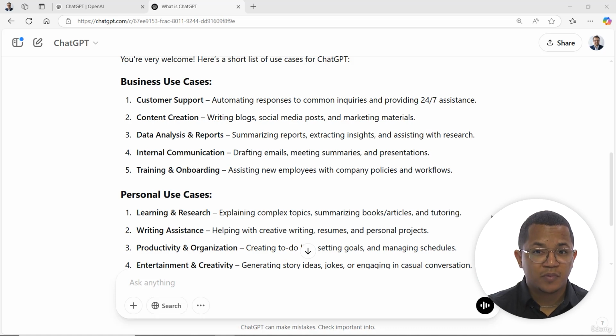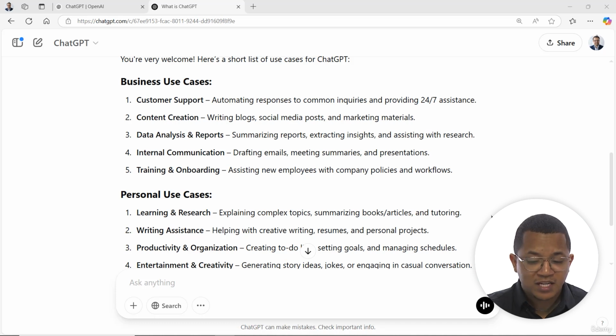You can submit a blog post that you wrote and ask it to provide you with some feedback on how to improve it. And you'll actually be quite astounded by how well it analyzes what you wrote, provides feedback and suggestions, and even at times, which we might demonstrate later on in the course, it'll actually do some edits for you and suggest some ways to rewrite and rethink your work. So for content creation, this tool is quite useful.